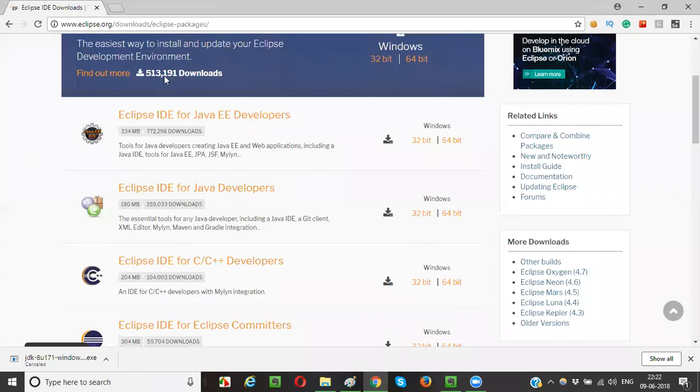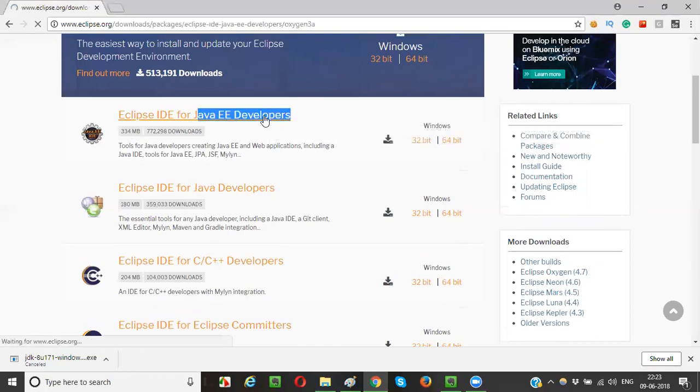Anyone? Any guess, guys? Which one do we need to download out of all these flavors? Someone has said something. Monica, yeah, I feel that we need to use Java EE. Yes, that's correct, Monica. And Srinath also pinged saying the first one. Yes, Srinath, you are right. Eclipse IDE for Java EE developers, this one we have to choose out of all the flavors.